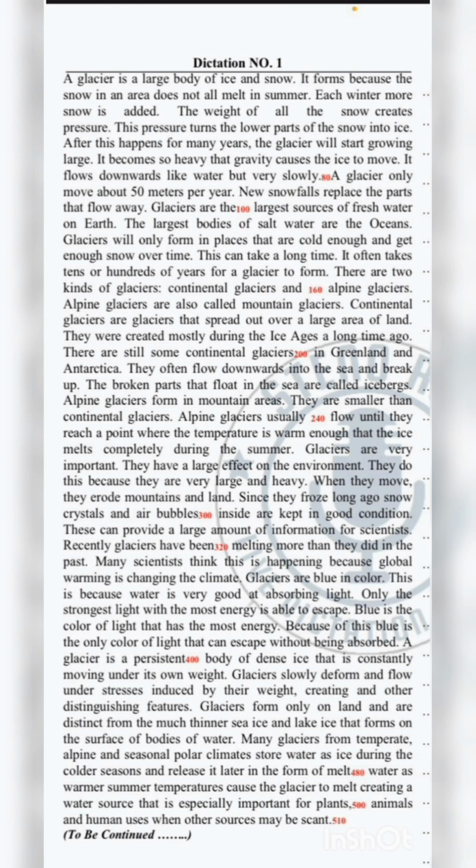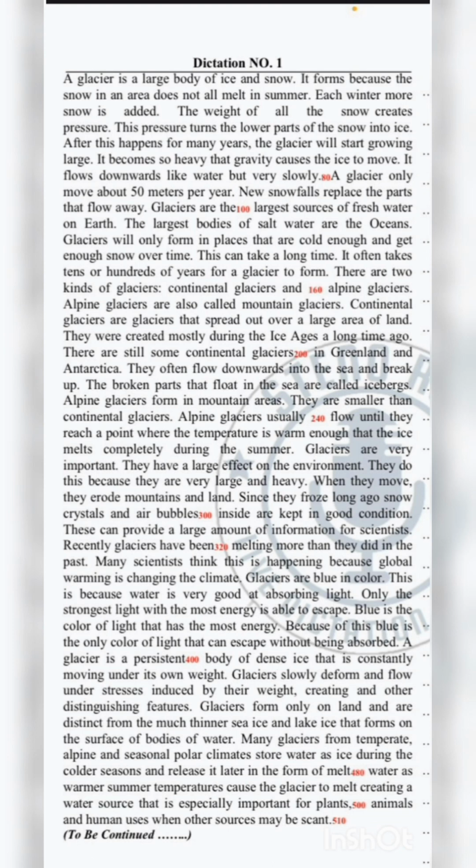Alpine glaciers form in mountain areas. They are smaller than continental glaciers. Alpine glaciers usually flow until they reach a point where the temperature is warm enough that the ice melts completely during the summer. Glaciers are very important.